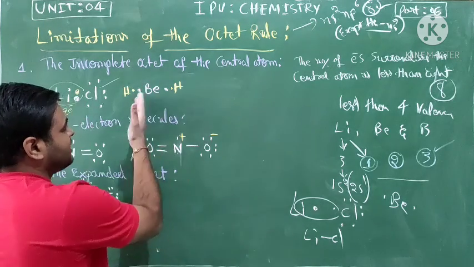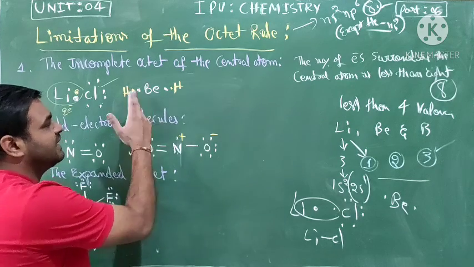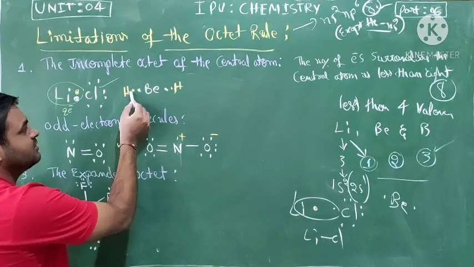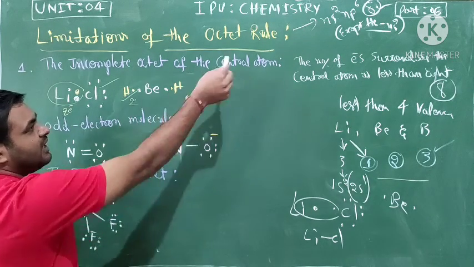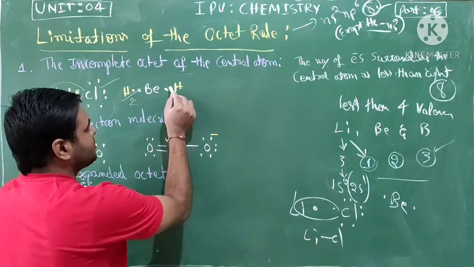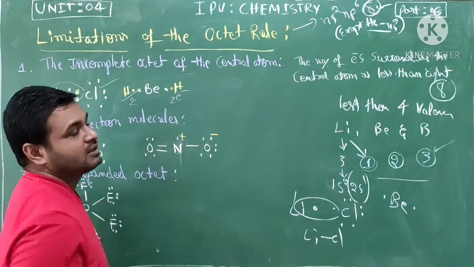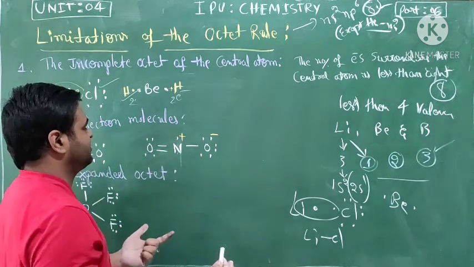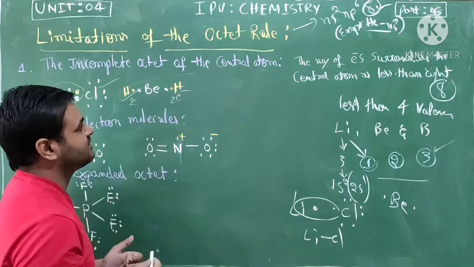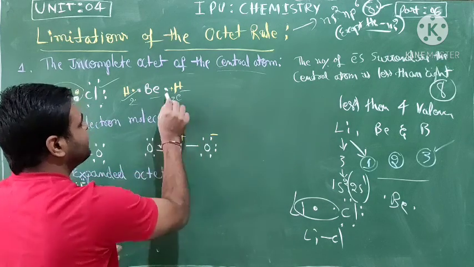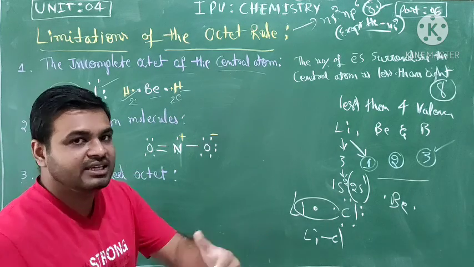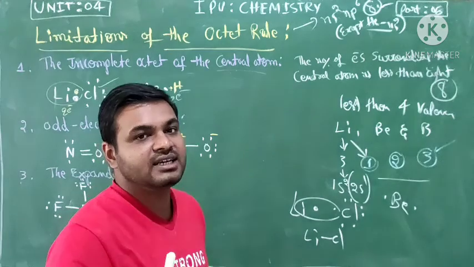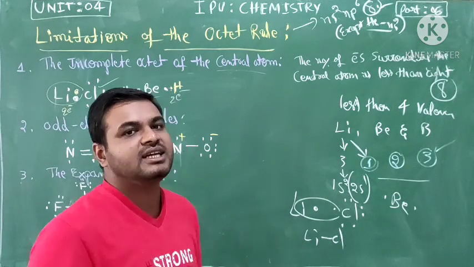Hydrogen has 2 electrons, which is an exception. For the central atom, beryllium, we would expect 8 electrons to complete the octet.